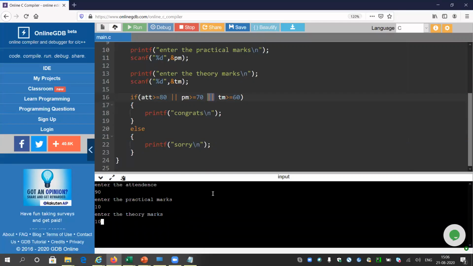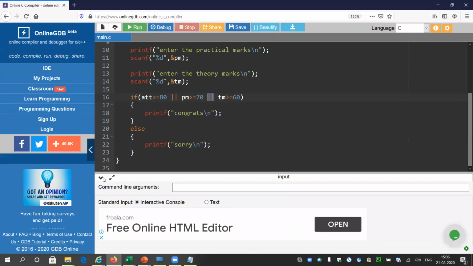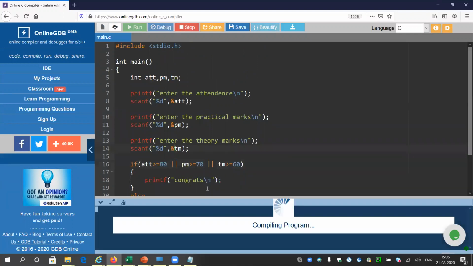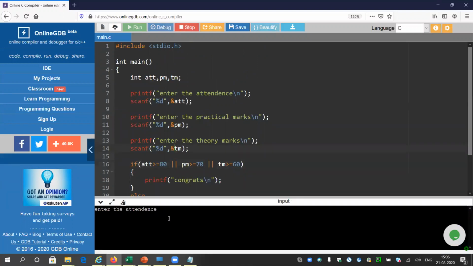Still I will get admission because my attendance is good and they are looking for only one criterion. It is taking time to execute. Let me run this once again. There is some problem with the server today, so do not worry. Okay, let me enter now.